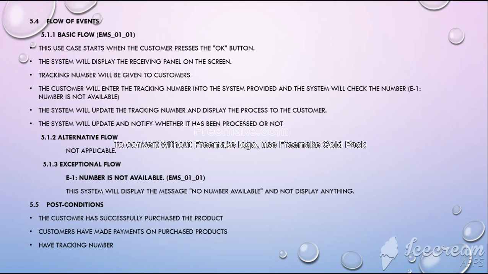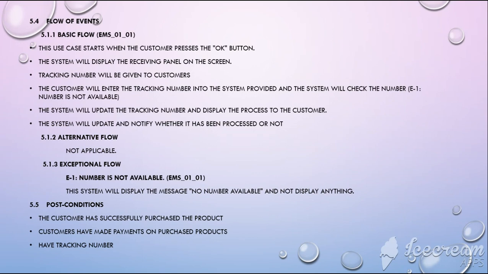The customer will enter the tracking number into the system provided and the system will check the number. If the number is available, the system will update the tracking number and display the process to the customer. The system will update and notify whether it has been processed or not. The alternative flow is not applicable. The exceptional flow is number not available. That means maybe the company has not processed it yet. So the system will display the message no number available and not display anything.